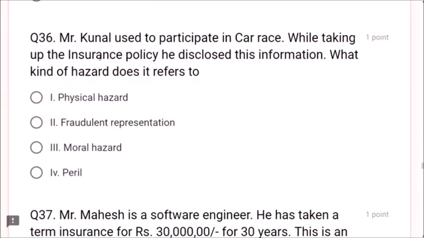Question number 36. Mr. Kunal used to participate in a car race. Yes, it is allowed. While taking up the insurance policy, he disclosed this information. Very good. What kind of hazard does it refer to? Physical hazard. There is a chance of physical hazard. Fraudulent, moral, peril? No, physical hazard is the correct answer, friends.